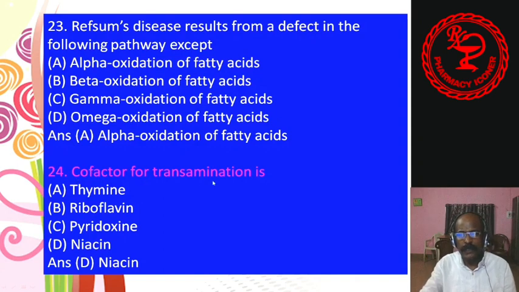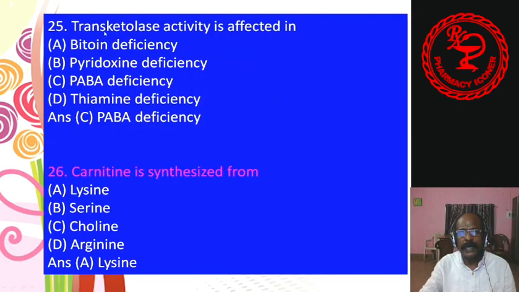24. Cofactor for transaminase is thiamine, riboflavin, pyridoxine, niacin. Cofactor of transaminase is pyridoxine. 25. Transketolase activity is affected in biotin deficiency, pyridoxine deficiency, PABA deficiency, para-aminobenzoic acid deficiency, or thiamine deficiency. Answer is thiamine deficiency.